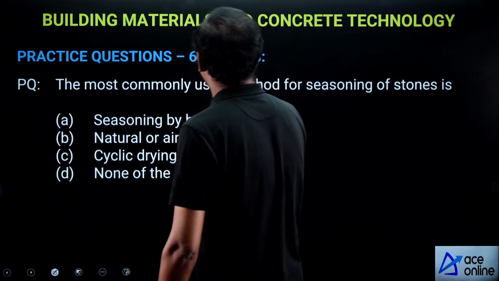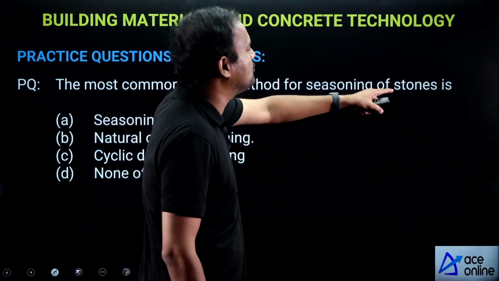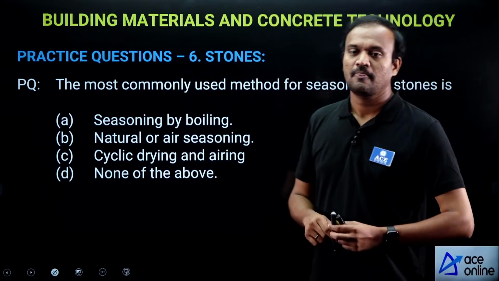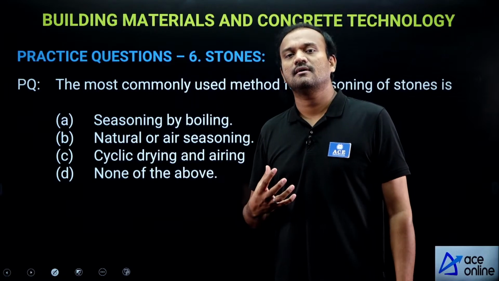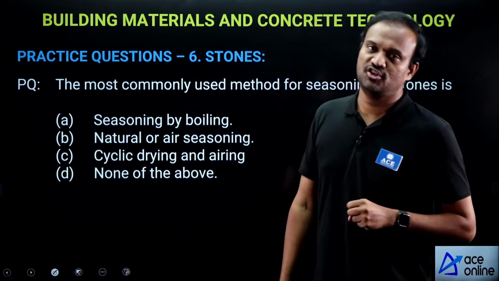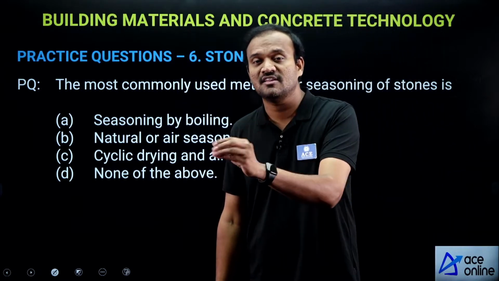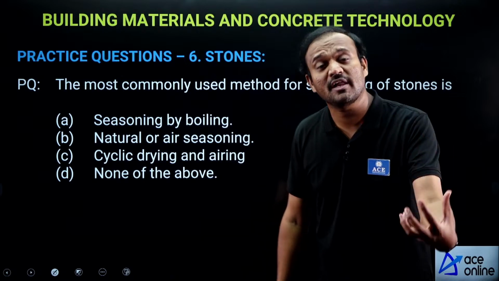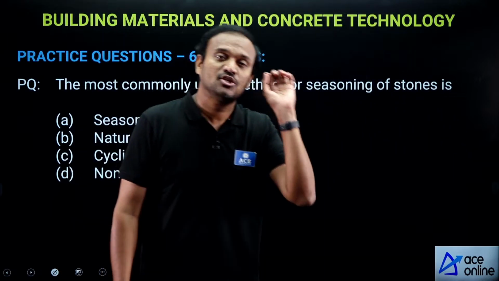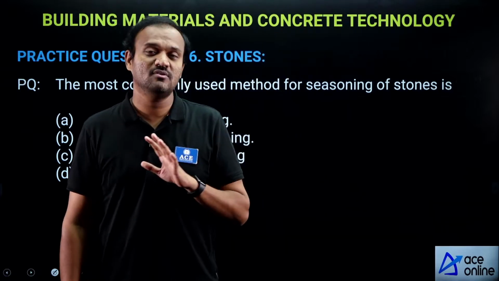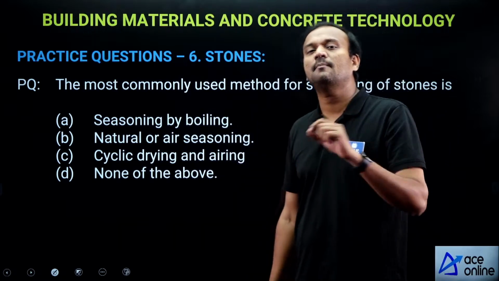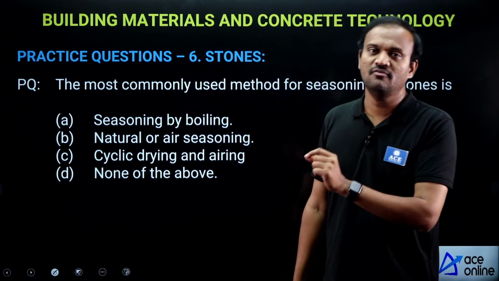The most commonly used method for seasoning of stones is... Now, what is seasoning of stones? Seasoning means removing the naturally occurring moisture in stones. Even after quarrying and dressing of stones, there will be some naturally occurring moisture in stones, that is called quarry sap. Removing this quarry sap is called seasoning of stones.